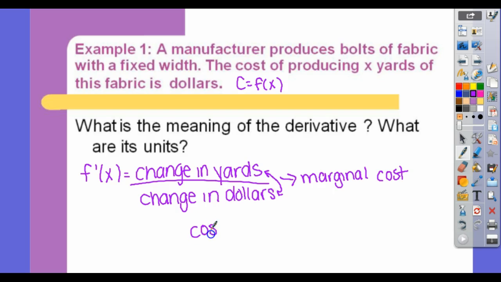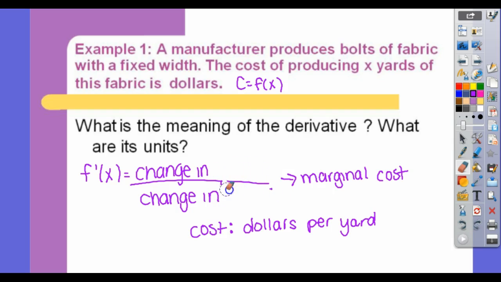So that your cost is dollars per yard. Sorry. Let's do it again.